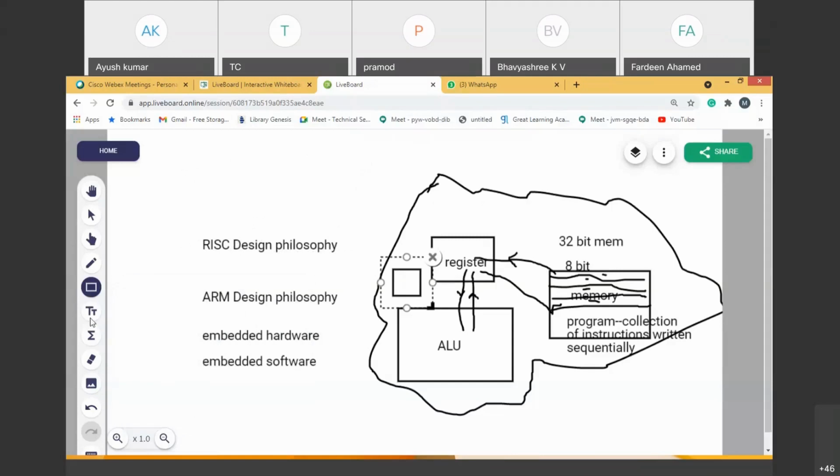So there is a control unit which takes care of the operation. What will the control unit do? The control unit will put the control signal on the control bus. Then the address is put on the address bus. That address bus will point to the particular address of the memory. From that memory location the data is fetched. The data is fetched onto the register by the processor. So this is the complete diagram.